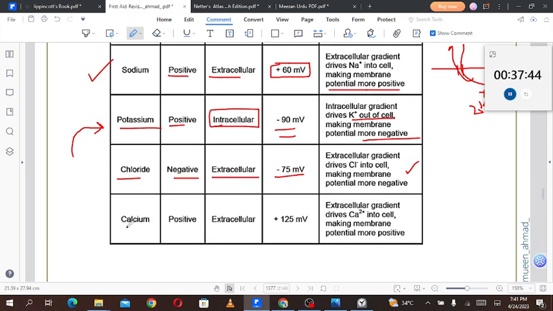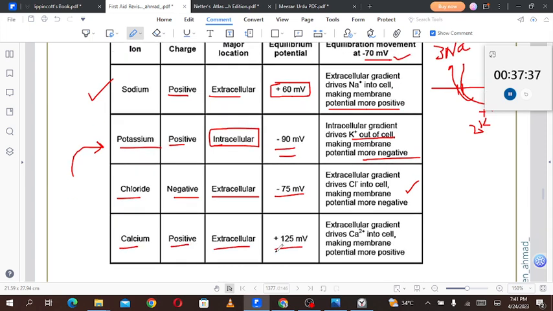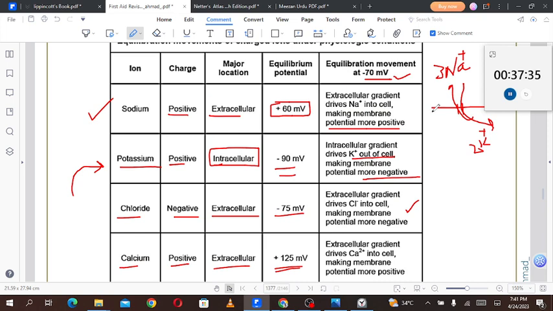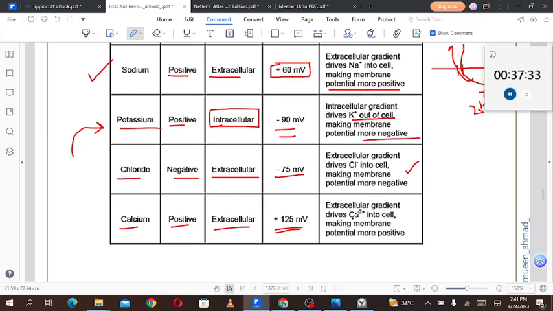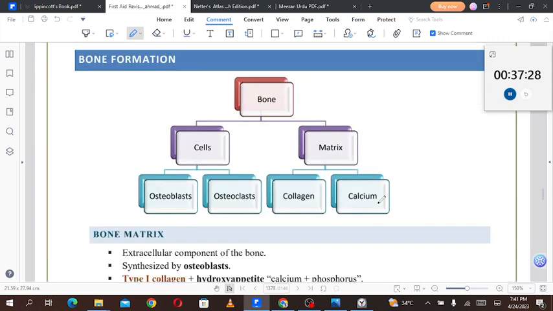Calcium is a positive ion. The location is mainly extracellular. The equilibration potential is plus 125 millivolts. At minus 70 millivolts, the extracellular gradient drives the calcium into the cells, making the membrane potential more positive. Moving forward to the bone formation.